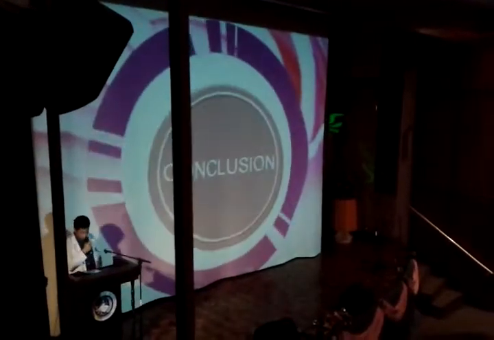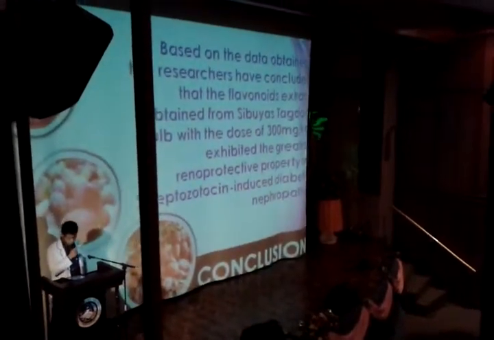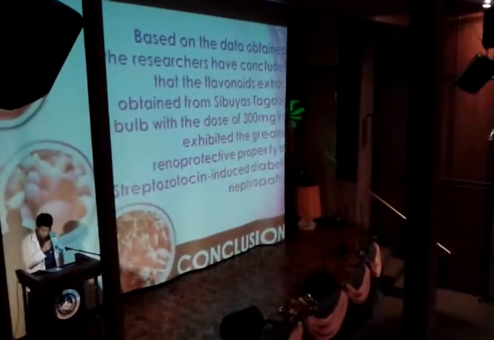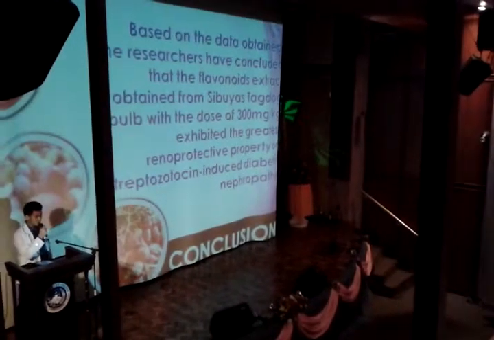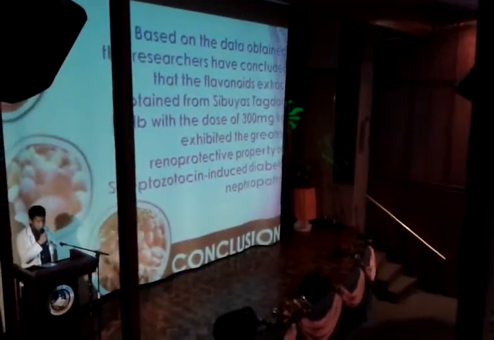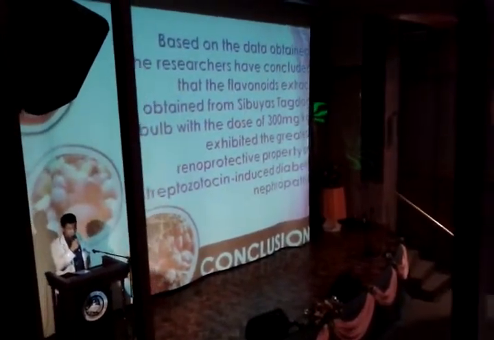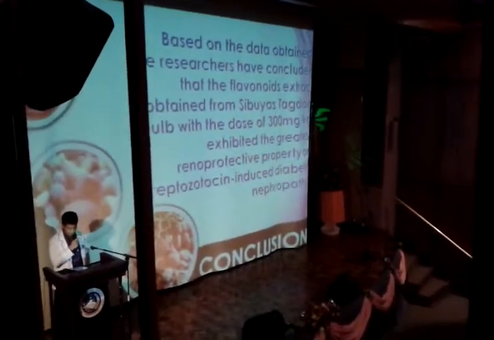Based on the data obtained, the researchers have concluded that the flavonoid extract obtained from Sibuyas Tagalog bulb with the dose of 300 milligrams per kilogram exhibited the greatest renoprotective property on streptozotocin-induced diabetic nephropathy in rats.